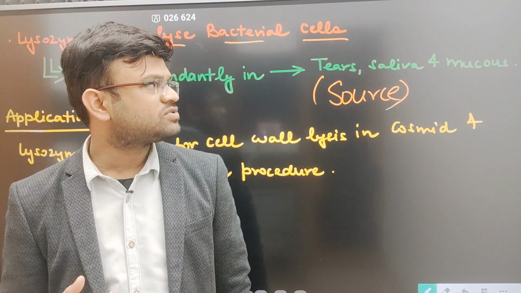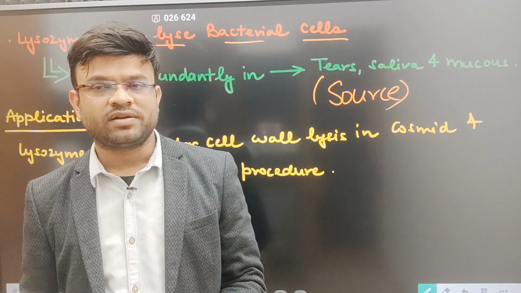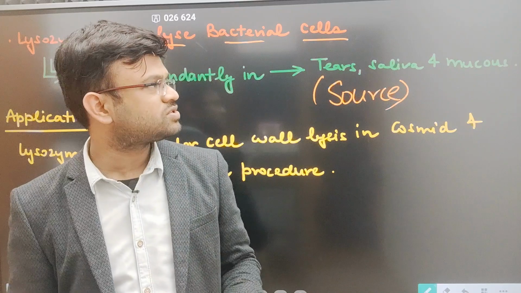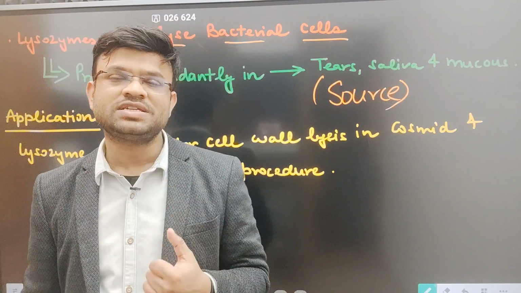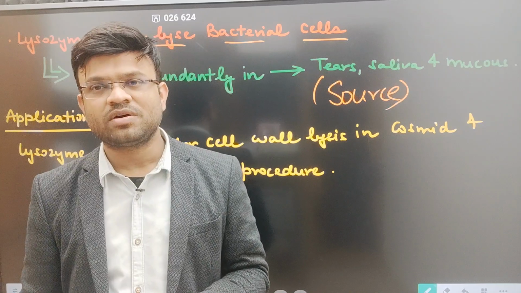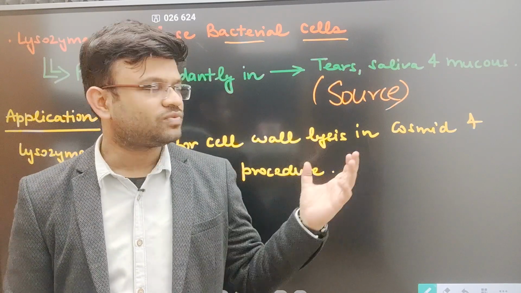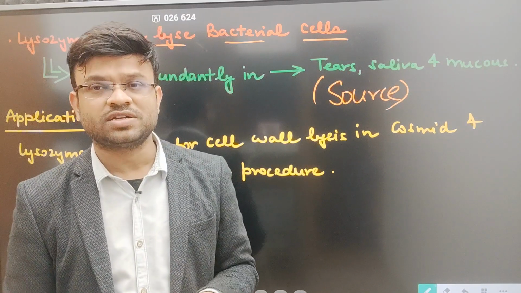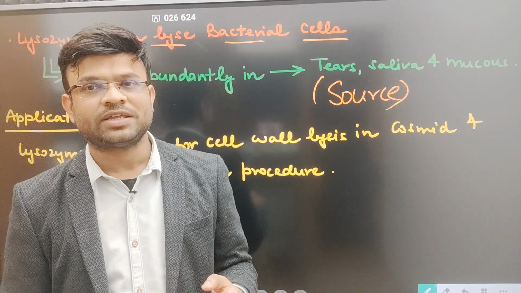So lysozymes would also serve as something that protects your body. If they are coming out from the tears, whatever bacteria is attached onto your skin, or if it is coming out from your saliva, whatever food that you are ingesting, if it has any kind of pathogen or bacteria, it might be broken down by the action of the lysozyme. This is the lysozyme's actual function: it is trying to protect your body from any kind of pathogen.